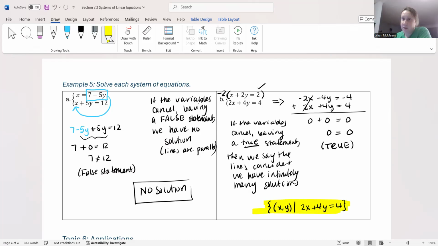Okay, so it's kind of a really wacky way to write your answer, but keep in mind you cannot say X is all real numbers. If you say X is all real numbers, you'll get points taken off because X is not all real numbers. There are infinitely many ordered pair solutions, and they happen to be very specifically the ordered pairs that create these two lines. Okay, so let's go to Desmos and see what this looks like.